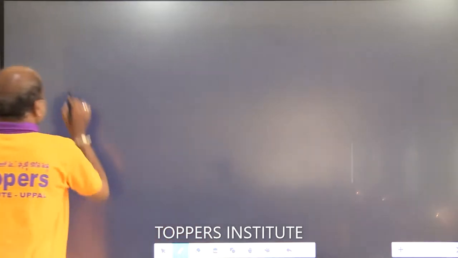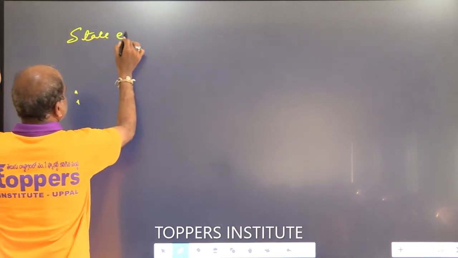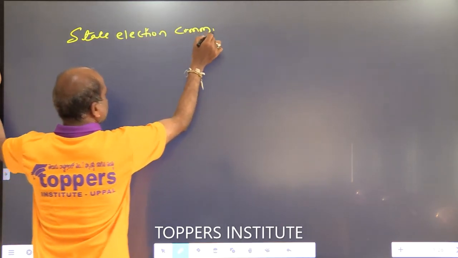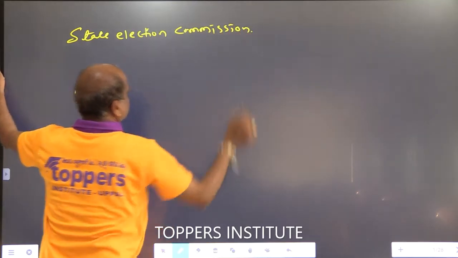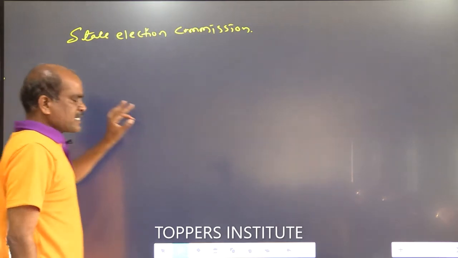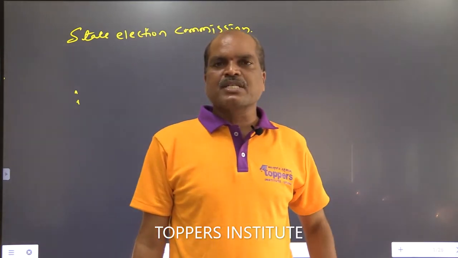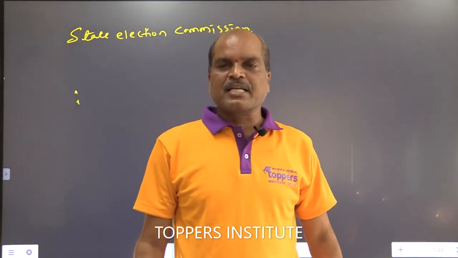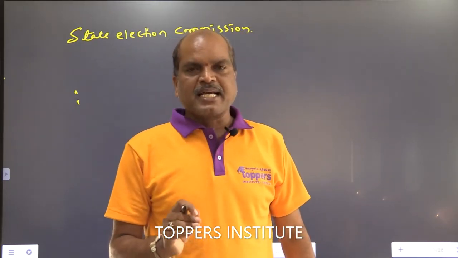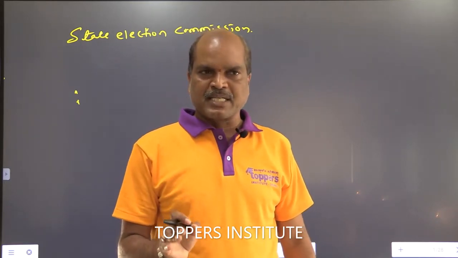Next, election method. The State Election Commission conducts municipal elections every 5 years. Except local government elections, all the remaining elections are conducted by the Election Commission of India. Okay, only the State Election Commission exclusively conducts local government elections.